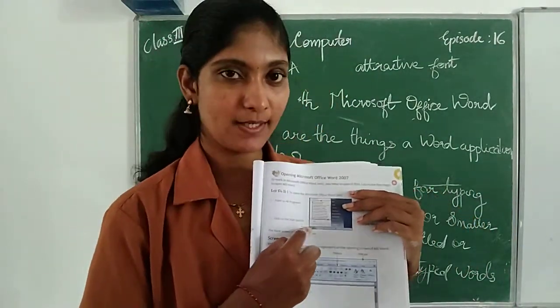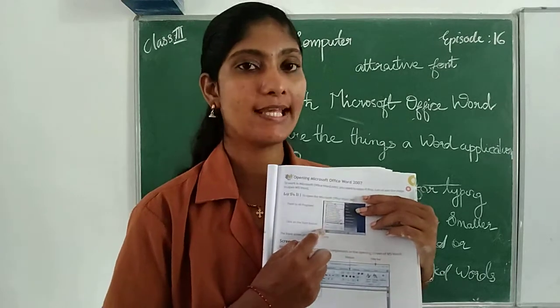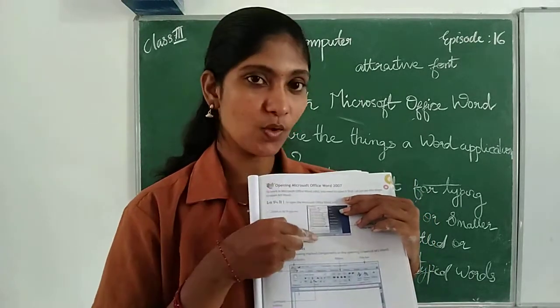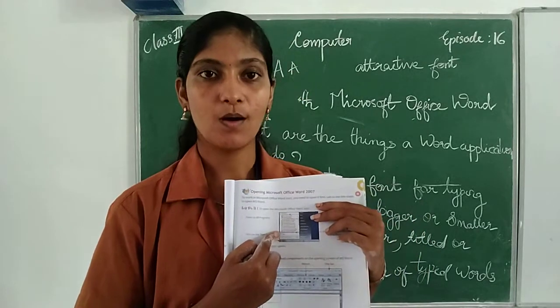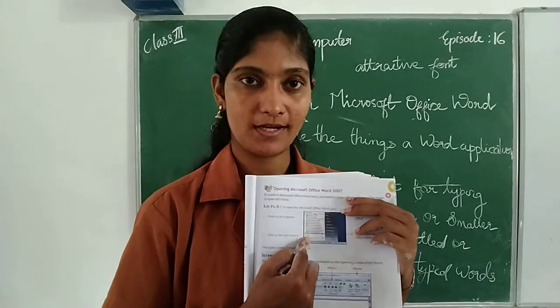So here is the Start button. First click Start button. Then a list of programs appears. So point to All Programs. Then point to Office, MS Office.